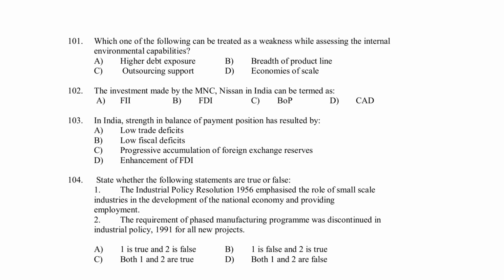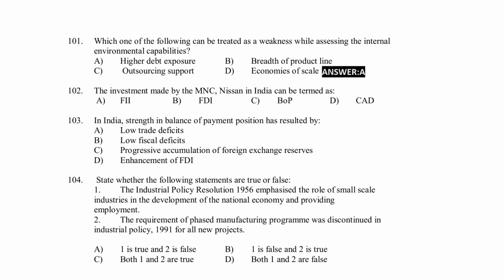Which one of the following can be treated as a weakness while assessing the internal environment capabilities? Option A, higher debt exposure. Option B, breadth of product line. Option C, outsourcing support. Option D, economies of scale.